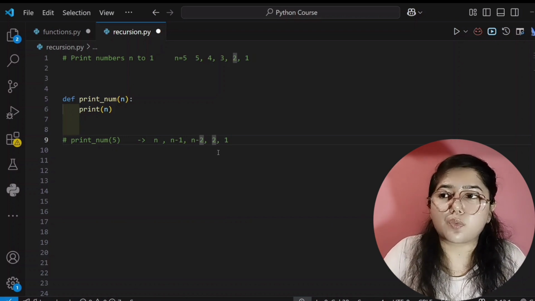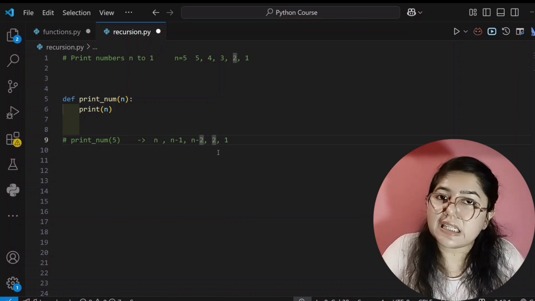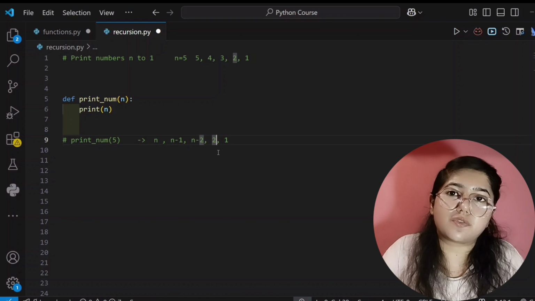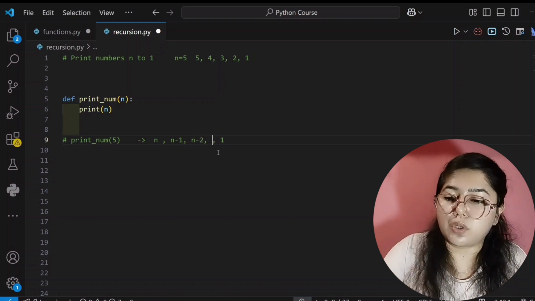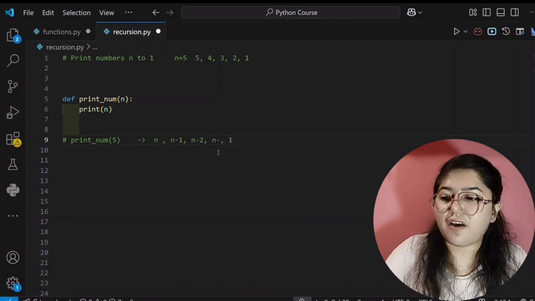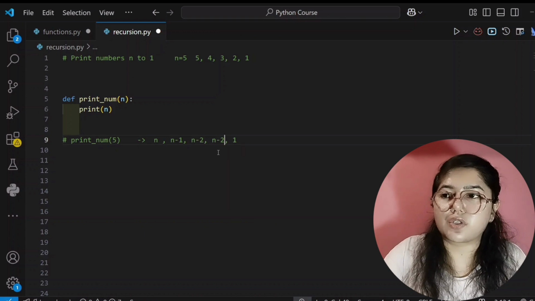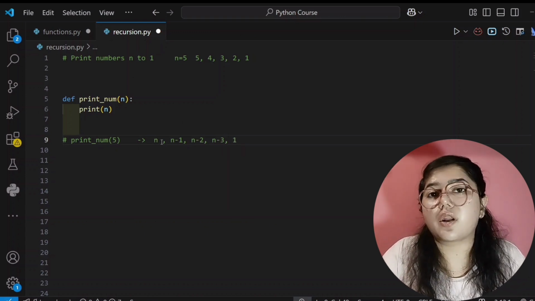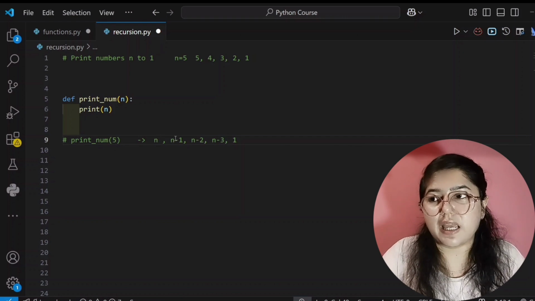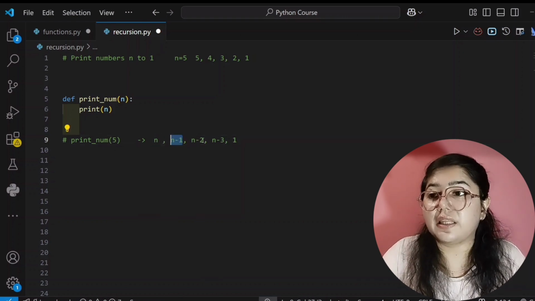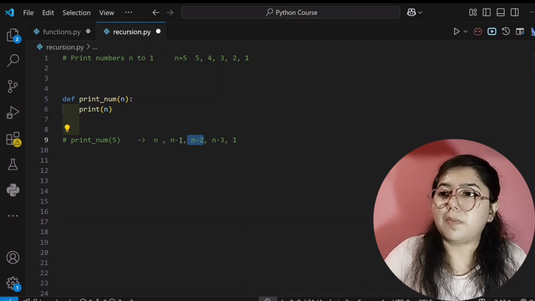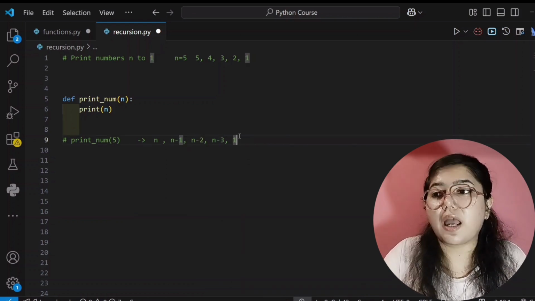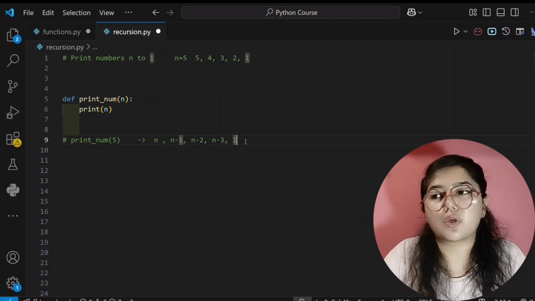So at the place of 2, can I write n minus 3? Yes, I can write because n is 5. So 5 minus 3, that will be 2. So like this, I have to tell my code editor or recursion that you do one thing. You can call a smaller instance. N minus 1 is smaller than n. So n will call n minus 1. Then n minus 2 is smaller than n minus 1. Then n minus 1 will call n minus 2. And 1 is smaller than n minus 3. So it will call that.